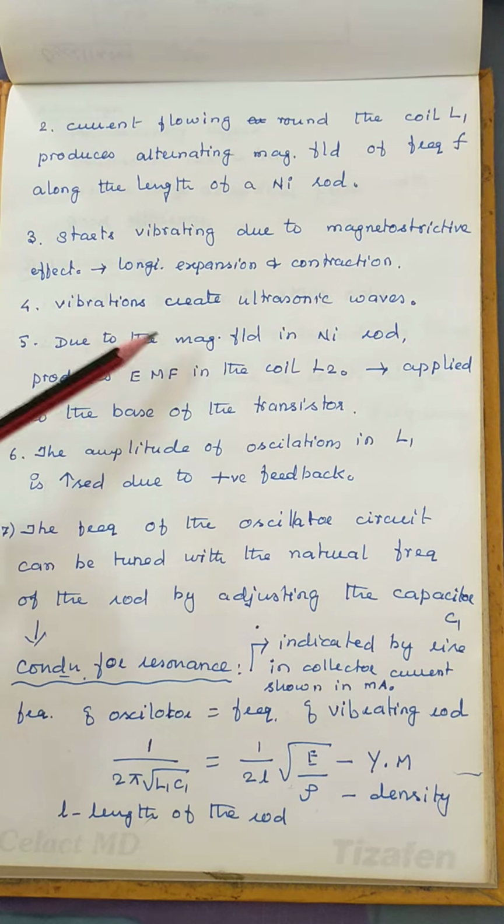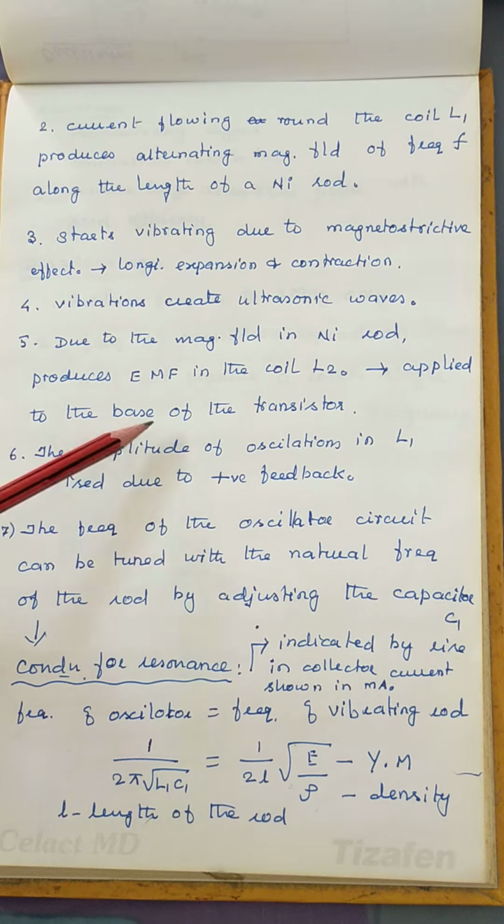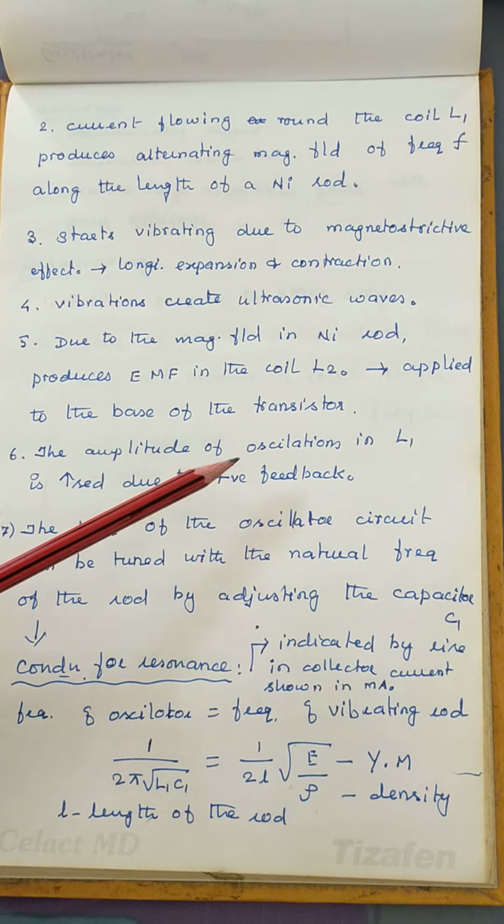Due to the magnetic field, again it produces EMF in coil L2, which is fed to the base of the transistor, and it increases the oscillations in the tank circuit.